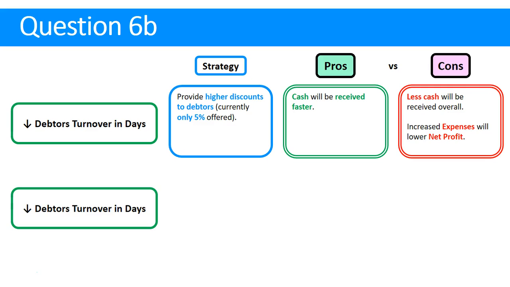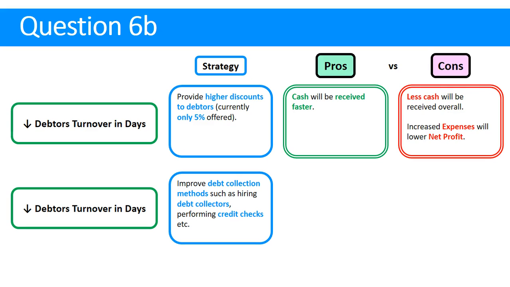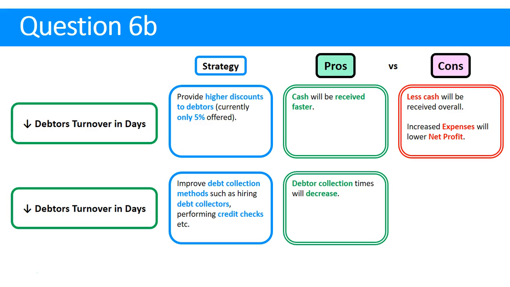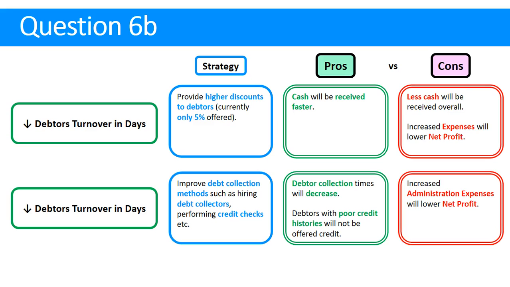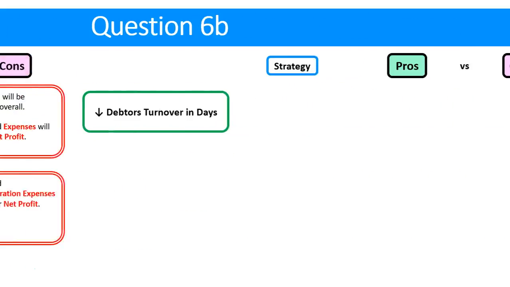Another strategy to decrease debtors turnover could be improved debt collection methods. We could hire debt collectors, perform credit checks, etc. The pro is that the average time to collect debts would decrease, and for debtors with poor credit histories, if we could research that before we offered credit, we could weed those people out before we even sell to them, and we wouldn't have as big a problem with our debtors turnover. What are the cons? If we're going to hire people to do debt collection and credit checks and so on, that's going to increase our admin expenses, which will lower our net profit. So that's another strategy where we've looked at the pros and cons.